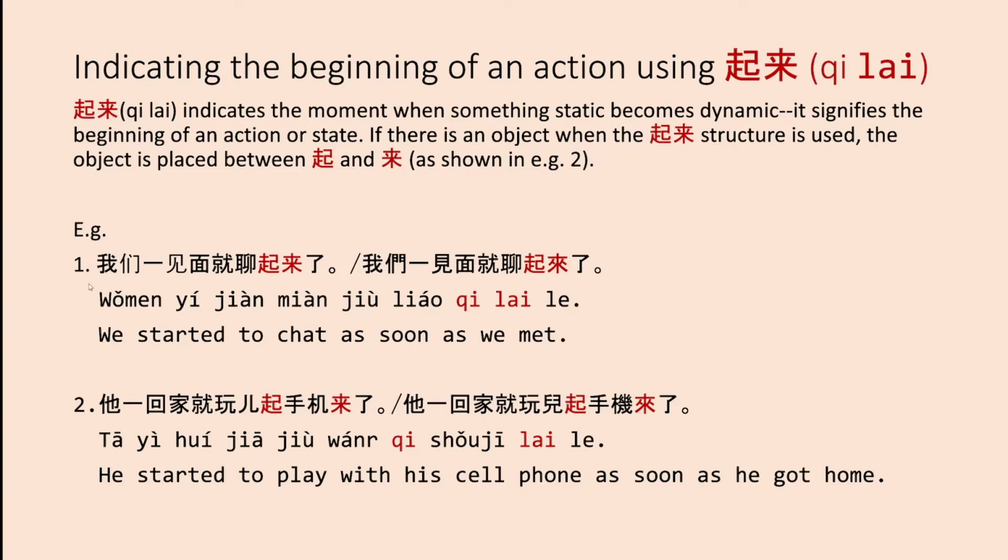So for example 1, 我们一见面就聊起来了. We started to chat as soon as we met. The 起来 here adds the started into the English translation. For example 2, 他一回家就玩起手机来了. He started to play with his cell phone as soon as he got home. So for this example, if the phone was not in the sentence and you said 他一回家就玩起来了, then the English translation would simply be he started to play as soon as he got home.